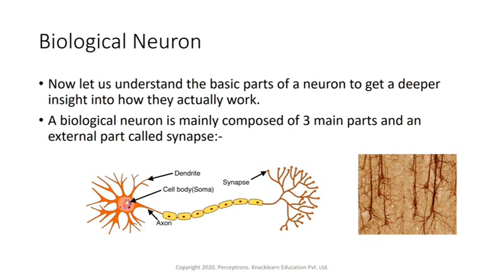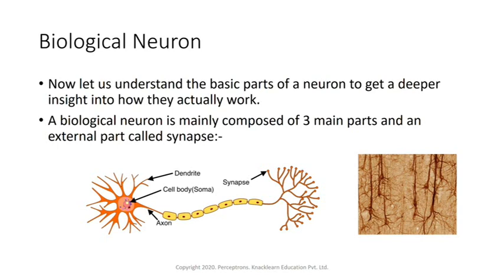So the signal travels from dendrite to cell body, or soma, then to the axon, then to the synapse.